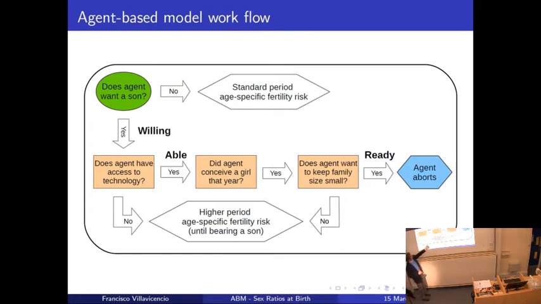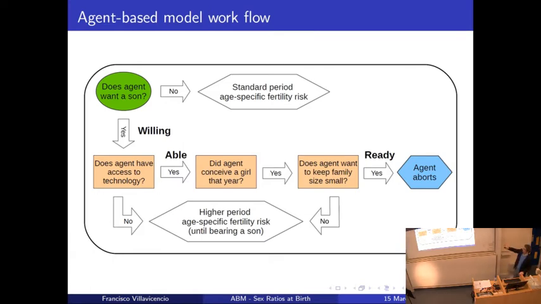Then the question is, does the agent conceive a girl? If yes, does the agent want to keep family size small? That's the last question. Because of the fertility decline, she wants a small family size. If no, then higher age-specific fertility rates until bearing a son. If yes, then the individual has met the third condition and is ready to abort. So this is more or less the schema of how the model works at each time step. We are always asking each individual all these questions, and if all the conditions are met, then the individual will abort with a certain probability.